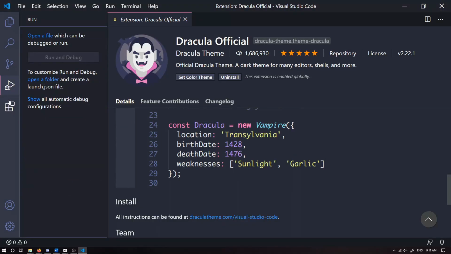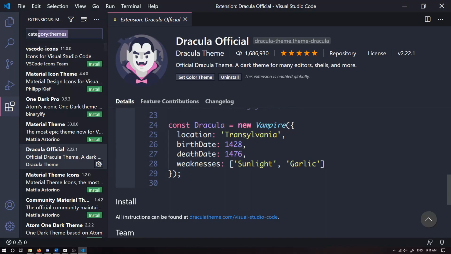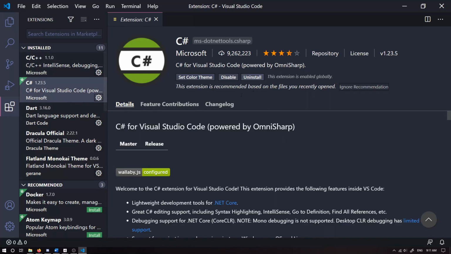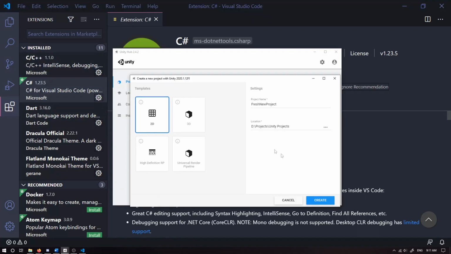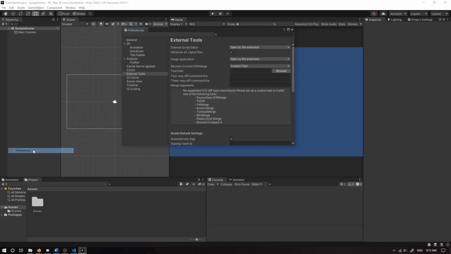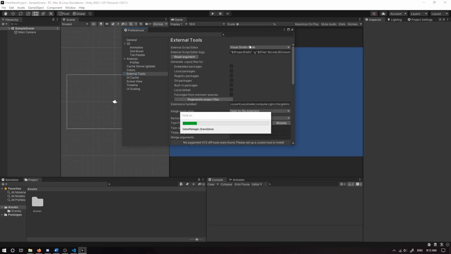So next we're going to go back to the extensions. We're going to remove the themes and we're going to make sure we install the C# for Visual Studio Code powered by OmniSharp. Now we're going to create our Unity project, open that one up. We're going to go edit, preferences, external tools. We're going to find open file by extension for the external script editor, and it should just come up with Visual Studio Code. If not, you'll have to set the path for that manually, which is the default path.